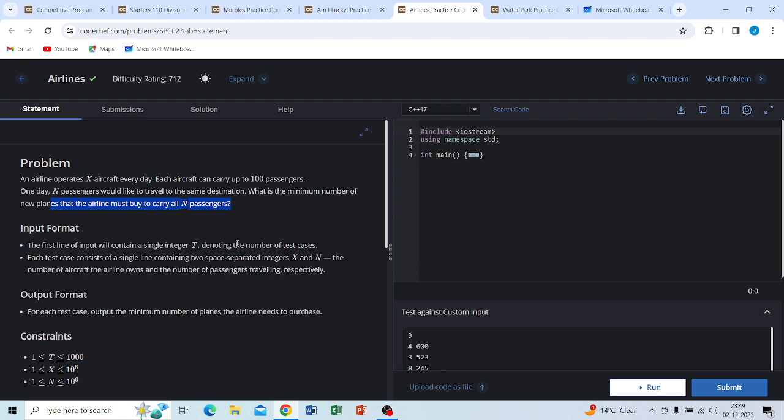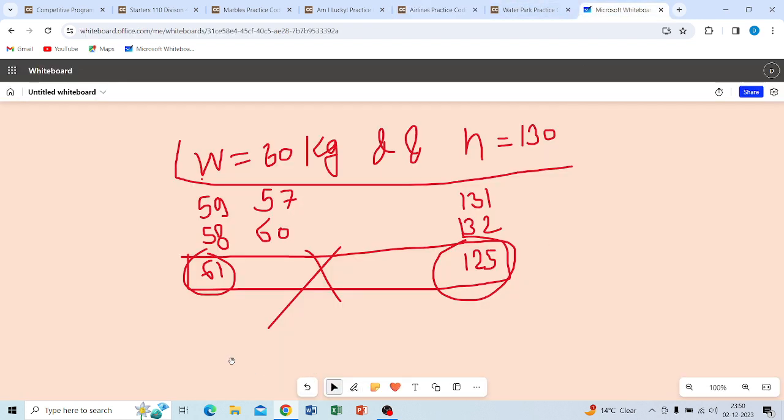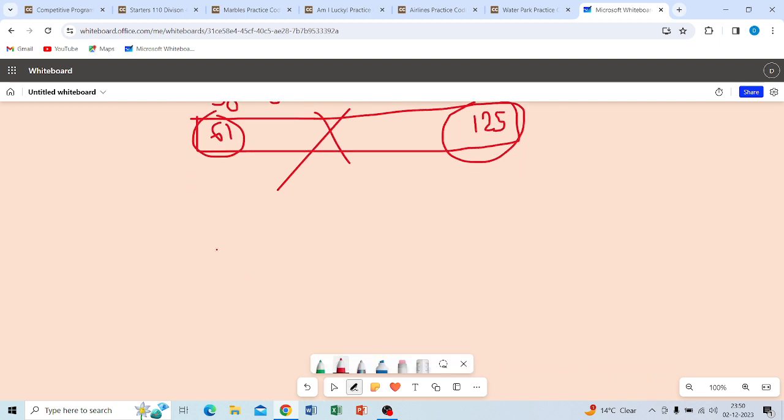I'm just explaining what the problem says. The problem statement is that an airline has X aircraft. They operate the X aircraft every day, and each aircraft carries up to 100 passengers. Suppose this is the source and this is the endpoint.